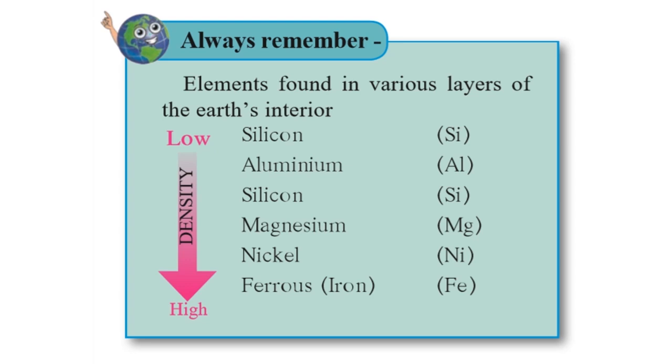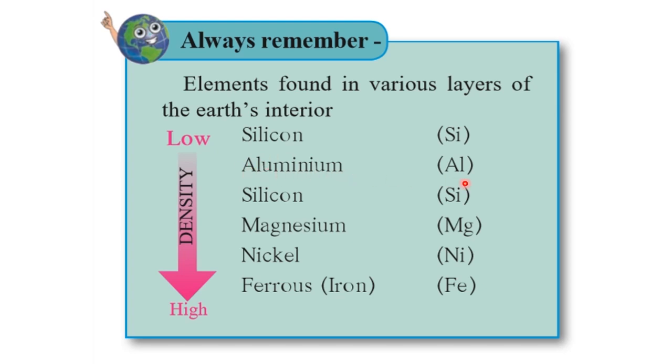Students, let us learn about this before starting with the layers of the Earth. These are the elements found in various layers of the Earth's interior, which means the elements which are present in the different layers of the interior of the Earth. So, the first one is silicon and it is represented as Si.